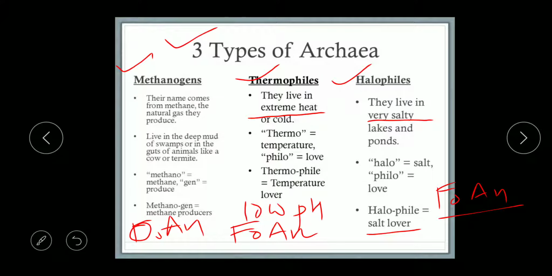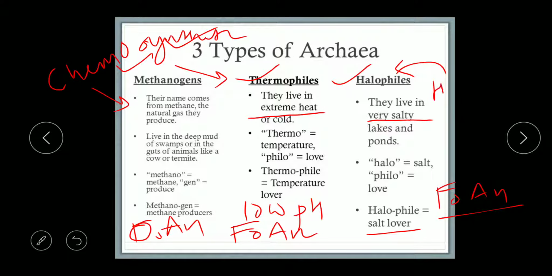One more thing we remember is nutrition. There is chemosynthetic nutrition in the case of methanogens and thermoacidophiles. But halophiles are heterotrophic. They are dependent on other organisms for food.